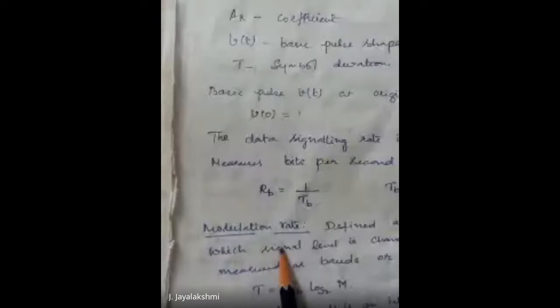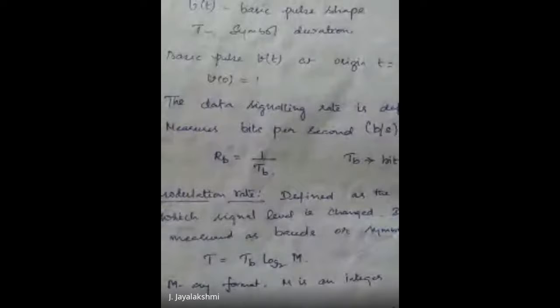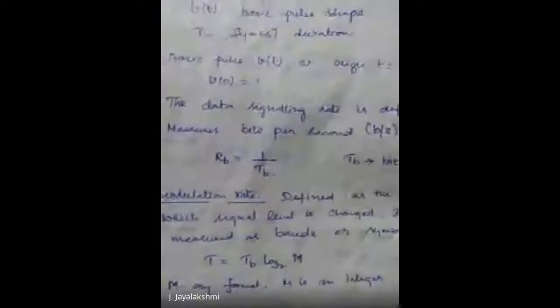Next is the modulation rate, and it is defined as the rate at which the signal level is changed. At what rate you are going to change the signal level between each and every bit duration. We saw an example. So what was the example? We'll see the waveforms once again.